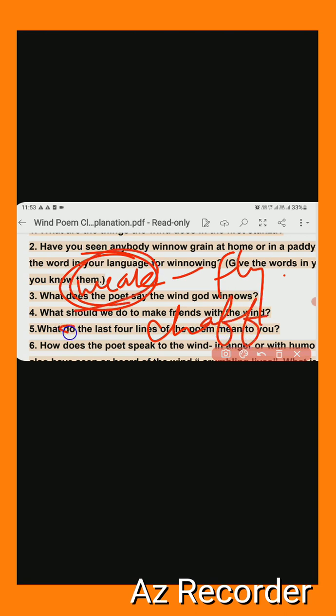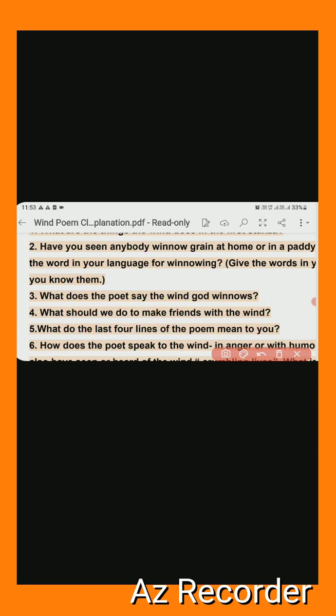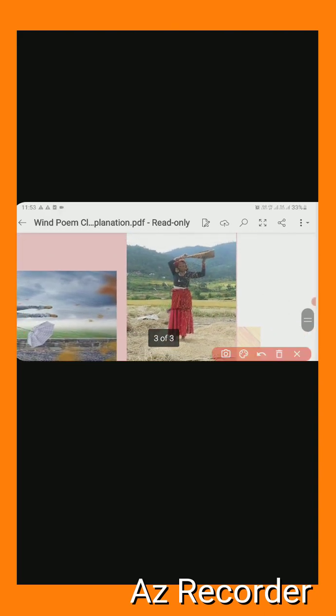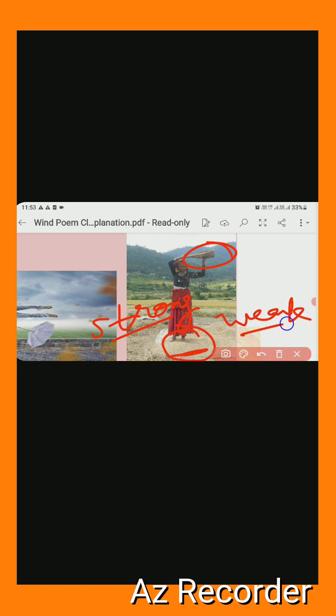And those who are very strong enough, you can say strong enough, so that will stay from there, they will not go. Suppose that if you see, wait, so the procedure of winnowing, if you see here, this lady is winnowing here, and the grains which are, you can say, heavy or strong, so they are here, and those who are weak, that grains are here. It means they are flying through this like air, they are flying after the fanning, or you can say the natural wind.